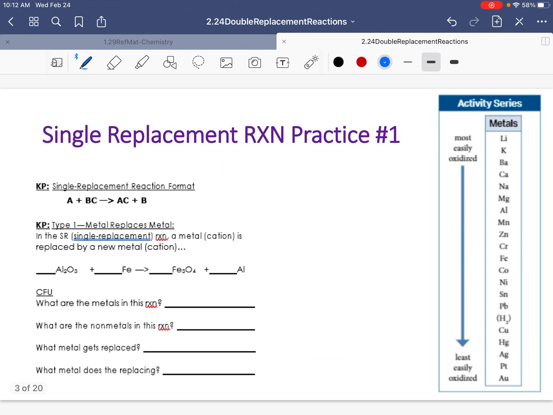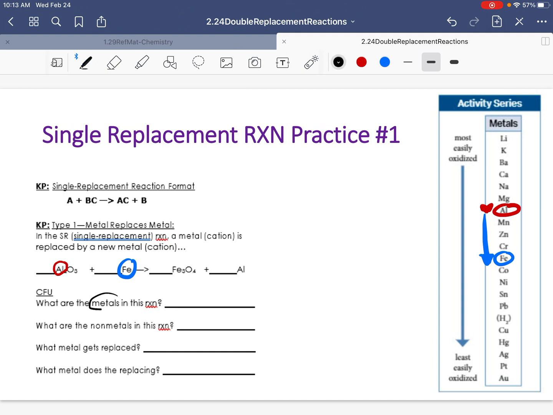So going into practice, a single replacement reaction. Again, you always start off with your coupled metal. So this is the metal that we're starting off with, which is aluminum. And the one that is going to replace it, guys, is the single one. So they call it like Mr. Steal Your Girl or something like that. So can iron replace aluminum? So let's just fill it out.